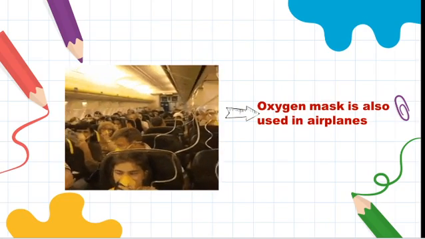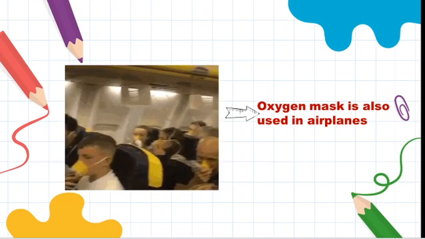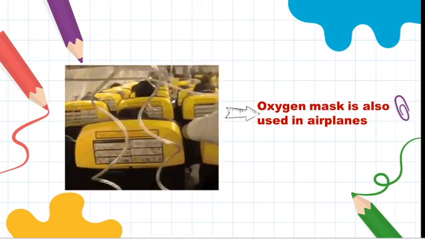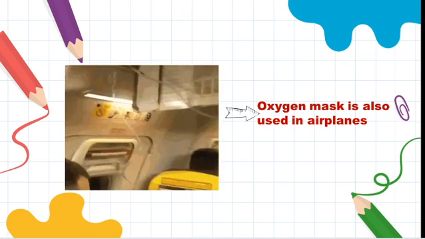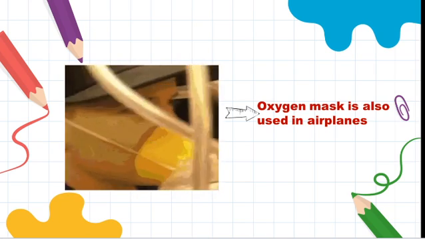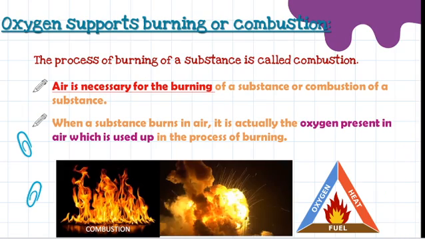And also when we are traveling in a flight, there will be an oxygen mask for any critical times. So if there is any problem while traveling, they can use the oxygen mask for breathing. So in airplanes also they contain oxygen cylinders.